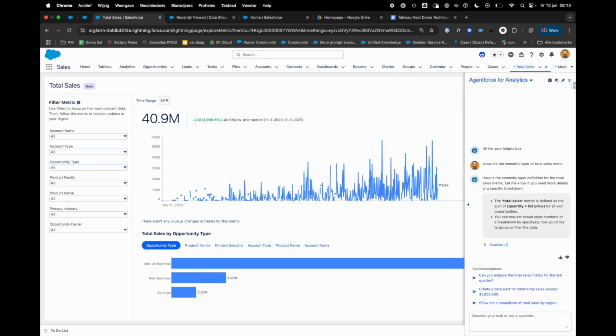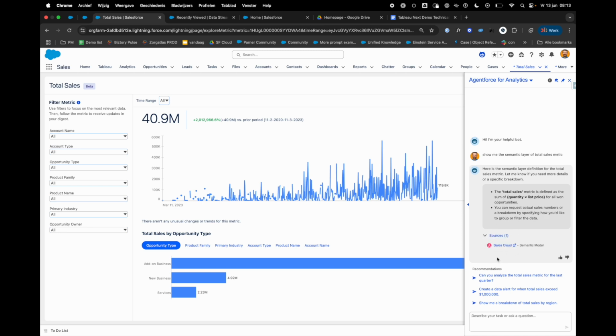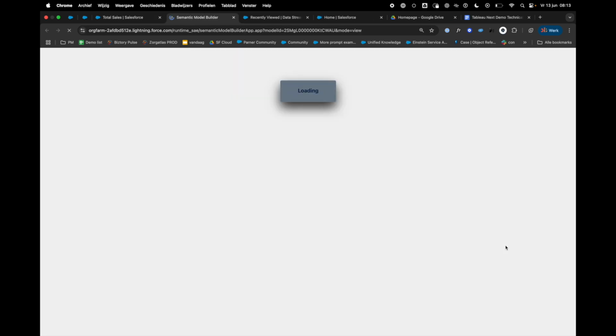So here you nicely see that it has queried the semantic layer for total sales, which is the sum of the quantity multiplied by the list price, an insight into the calculation. And last but certainly not least, I get a direct link to the semantic model of my Sales Cloud source.